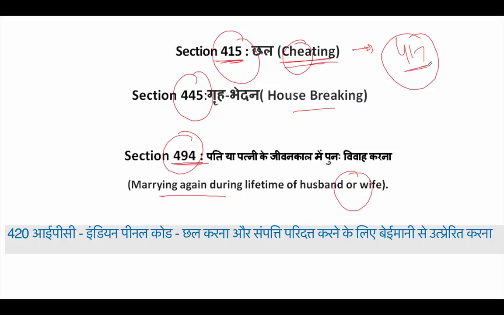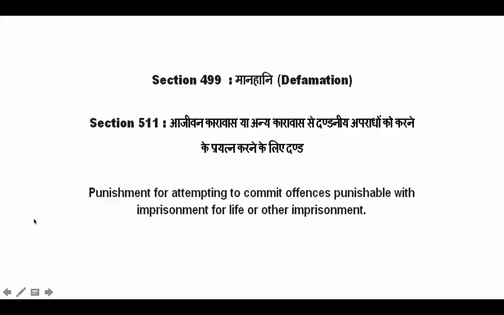It is a punishment, its punishment is 417, but there is also cheating under 420, which basically means that you try to convince someone to transfer his or her property to some other person by cheating. That is 420. So it's more related to cheating, transfer of property. Section 499 is defamation, when you try to defame somebody.